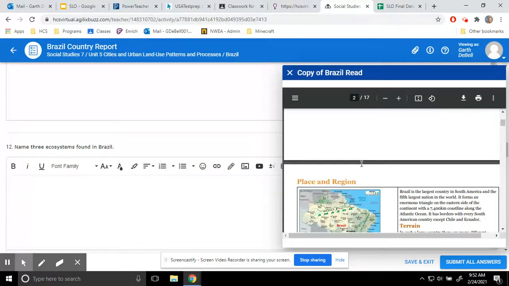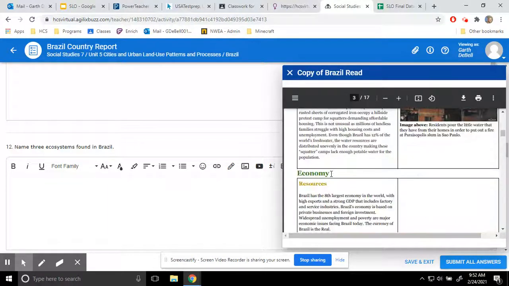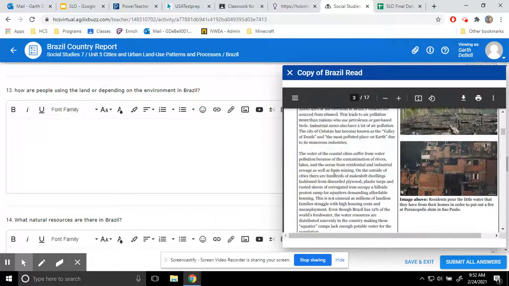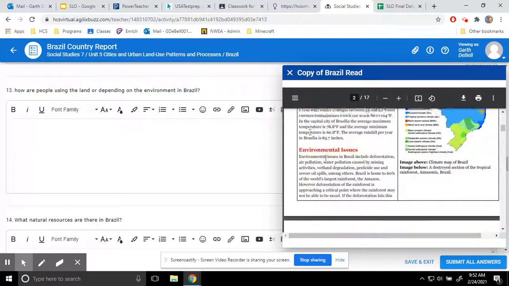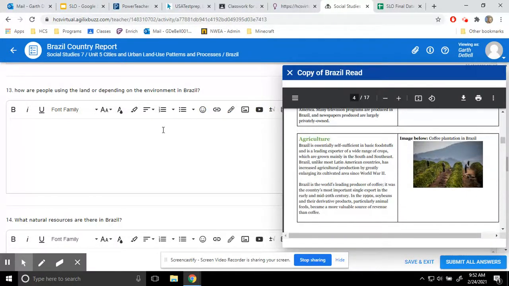Three ecosystems. So you're going to want to look at terrain, climate, environment. Basically, the environment section will have the information you need on ecosystems. Remember, ecosystems are things like plains, forest, mountains, swamp, stuff like that. How are people using the land or depending on the environment? Okay, again, this is going to be in the environment section, the resource section, and the agriculture section. Any of those will give you some information on how they're using the environment.